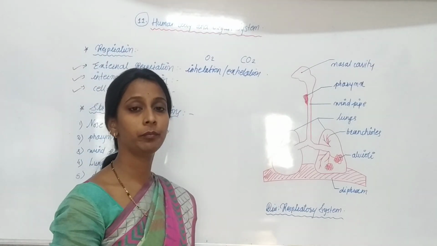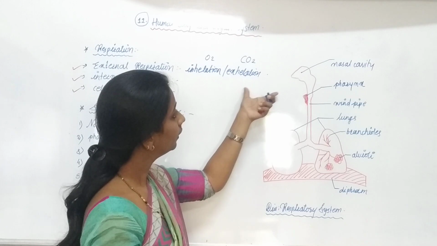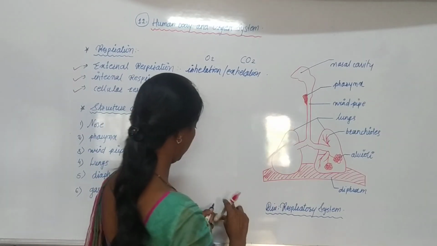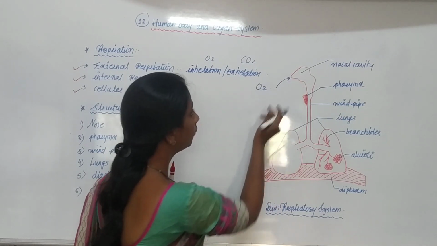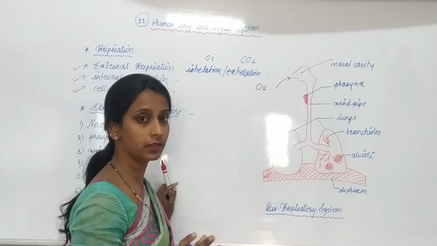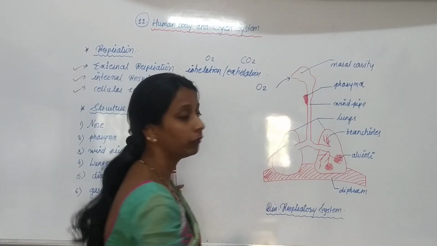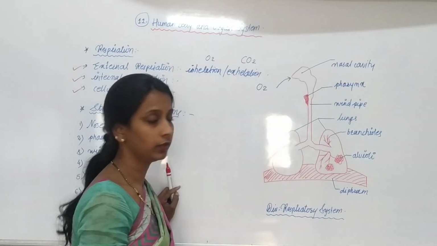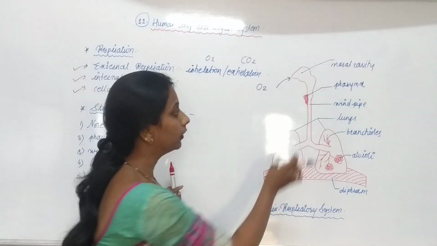Whatever oxygen is present in our surroundings, in our environment, is inhaled with the help of the nose. First, the oxygen O2 present in our surroundings is inhaled with the help of the nose. It enters the nasal cavity. After that, it comes to the next part, the pharynx.